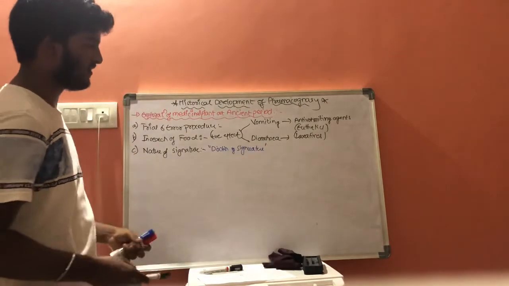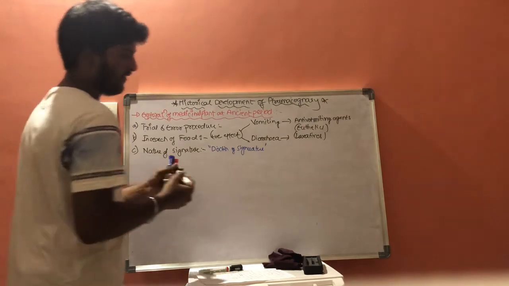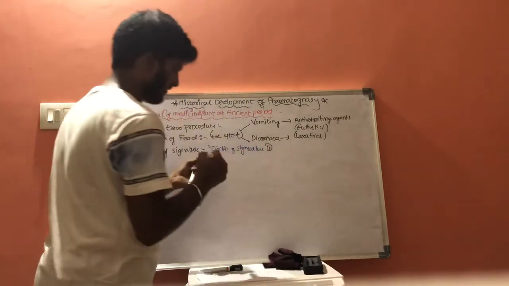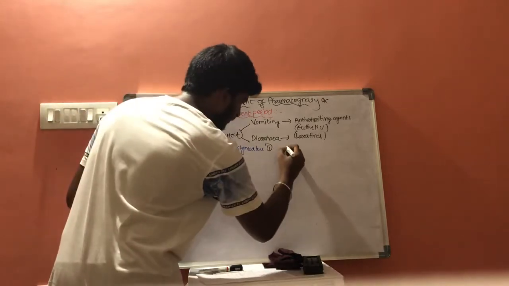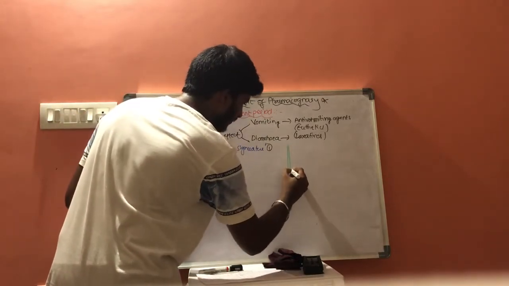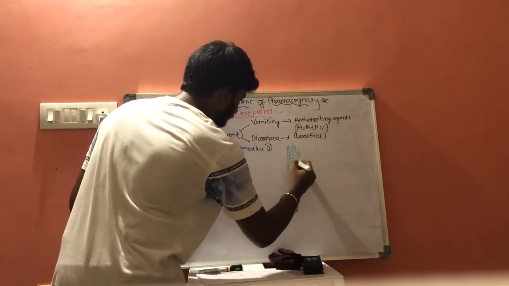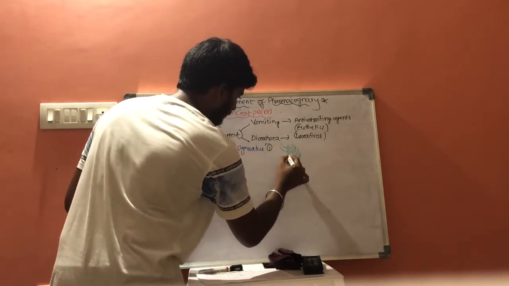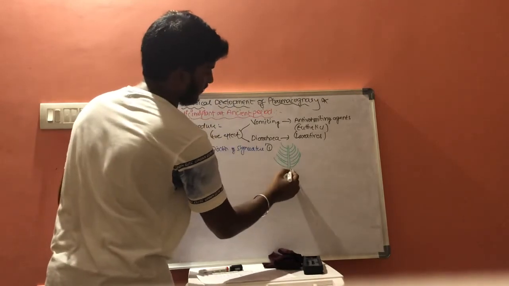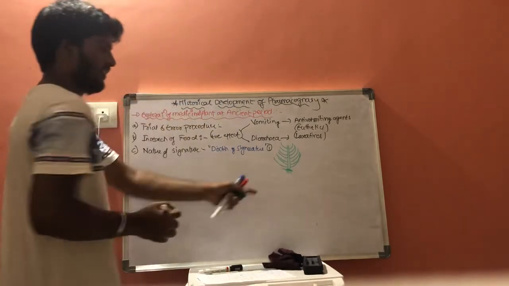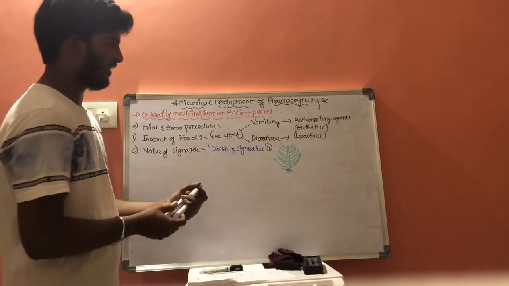That is doctrine of signature. Example, let us consider the first example, this special type of plant which is called the horsetail plant.